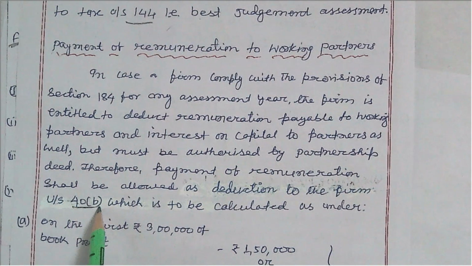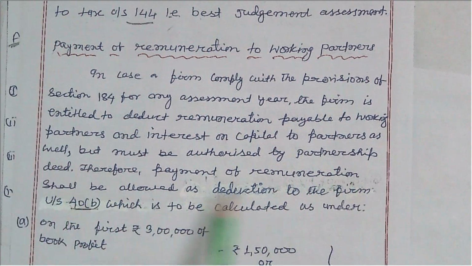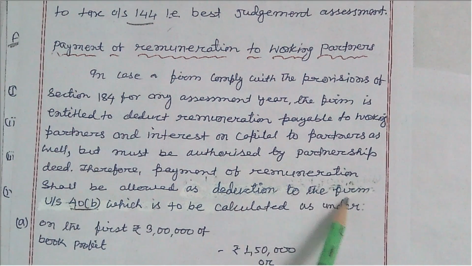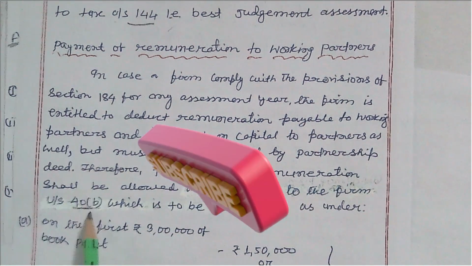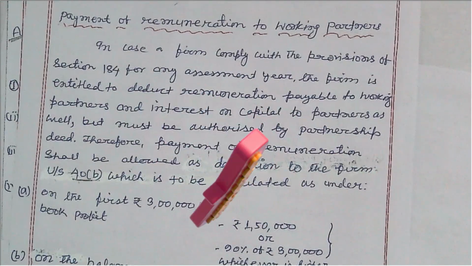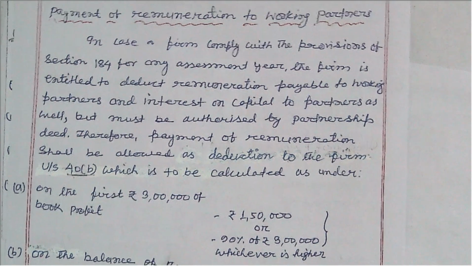Therefore, the payment of remuneration shall be allowed as a deduction to the firm under section 40(b), which is to be calculated as under. So how is the remuneration payable to partners calculated?